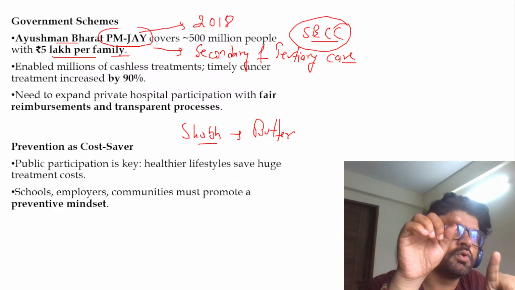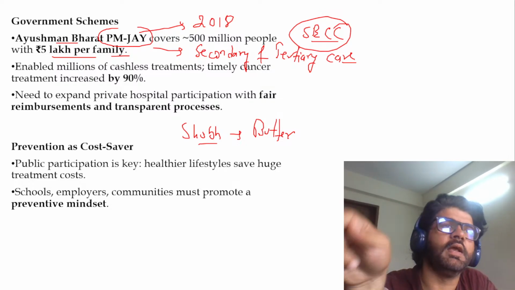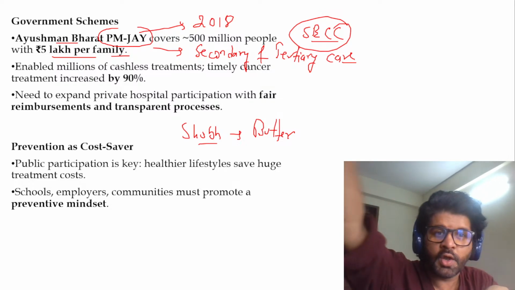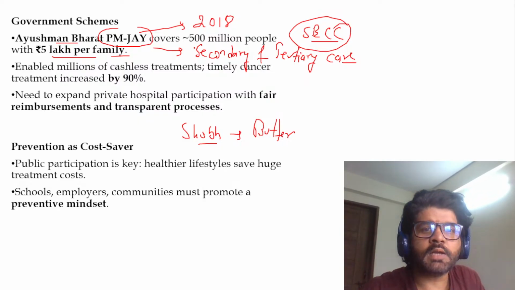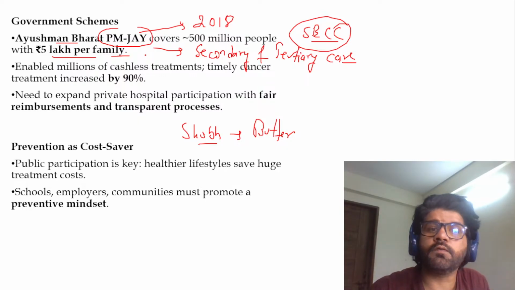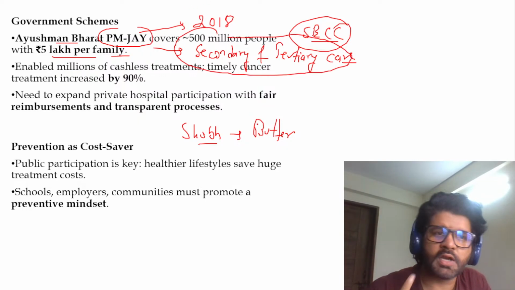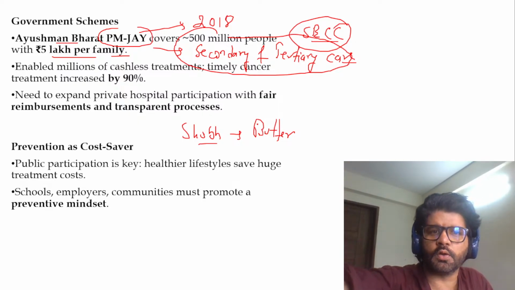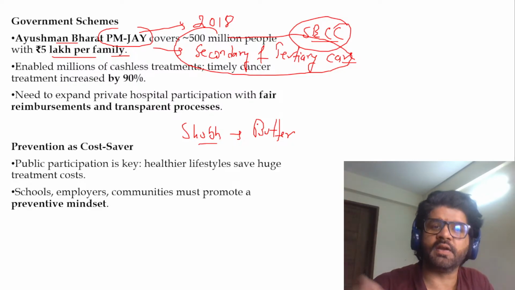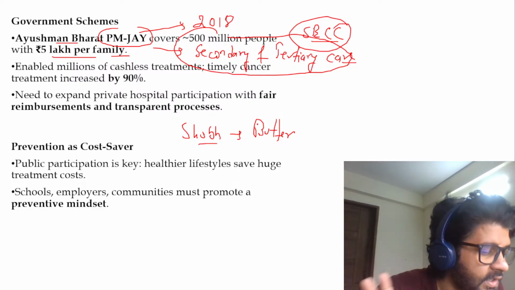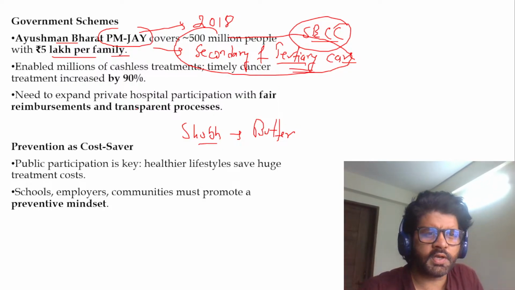Let's say they are saying that no, your condition is very bad. You have to go to AIIMS Kolkata. That is secondary care. Now, if AIIMS Kolkata is referring me to AIIMS Delhi, that is tertiary care. So Ayushman Bharat is providing you 5 lakh not for primary care, but for secondary and tertiary care. It will not provide me if I have butter in my nose and I'm going to any particular first hospital. That is primary. If they refer me to somebody else, then that is secondary and tertiary after that, and that will be taken care of by Ayushman Bharat. So keep it in mind, this is a tricky part. Cool, have a look at this.